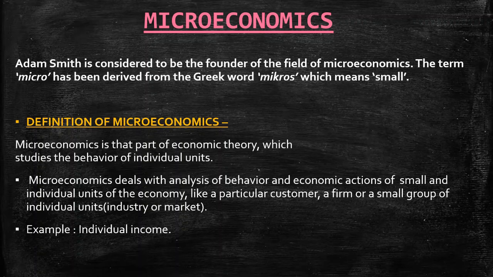For example, if I have to sell pickles, I have to involve my customers in it: what will be the quality, what type of pickle you want, what will be the quantity, what will be the price. So all these things are found out in microeconomics. We have to deal with this.